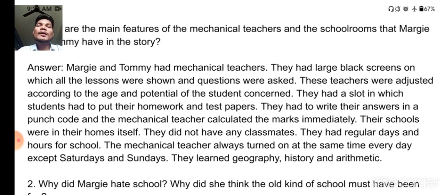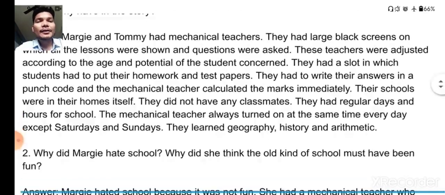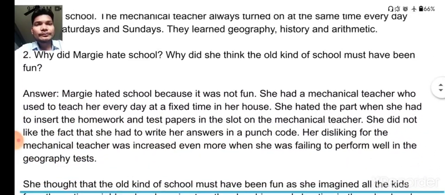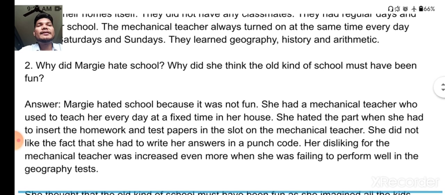But here we are discussing the question answer so that you can get how to write the answers in the exam. My next question, and please don't consider that these are the important questions. That is not the way, okay? Here we are discussing all the general questions. It is not that from this only it is going to be asked. Fine.